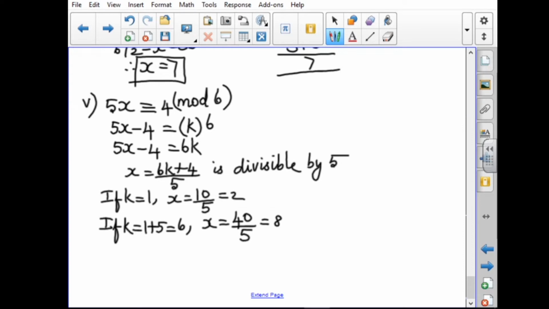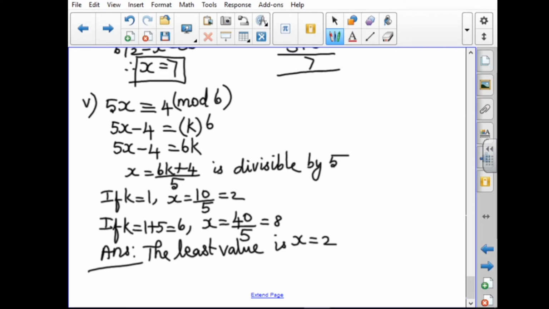For the next value, you take 6 plus 5, 11, and you will get a value divisible by 5. But the question asks to find the least positive integer. So the least value is x equal to 2.